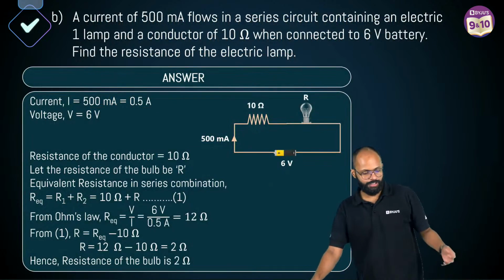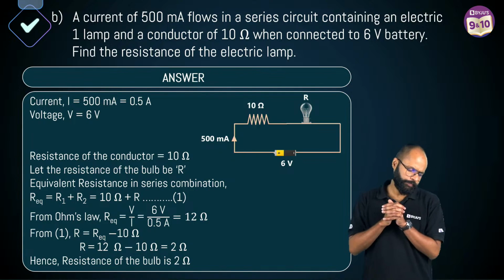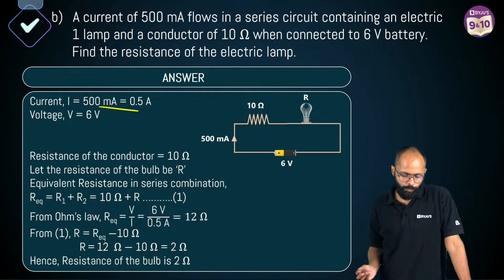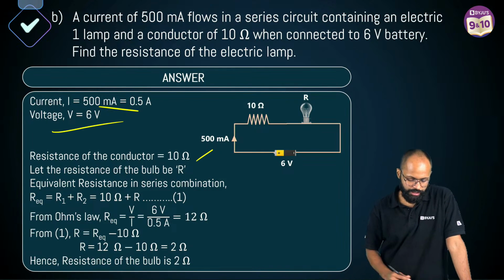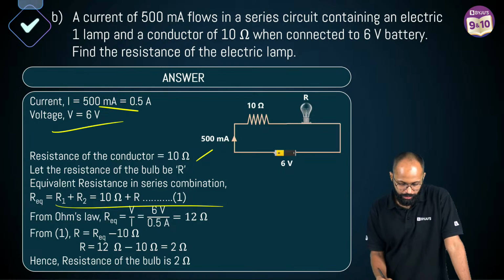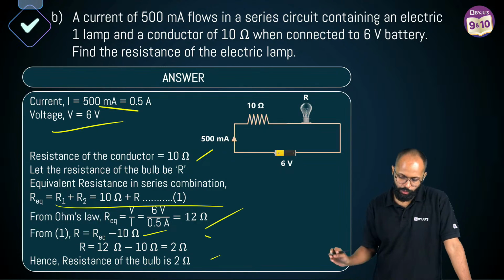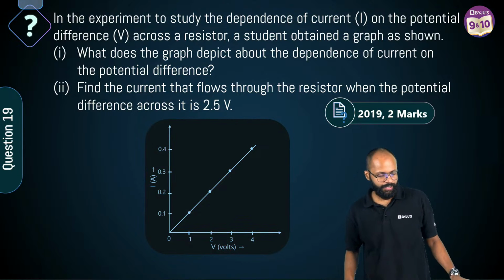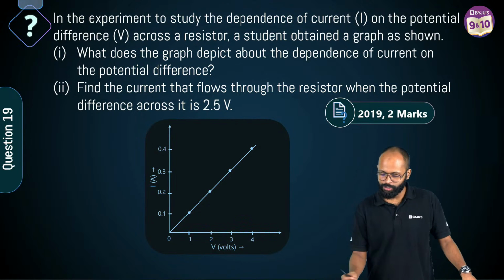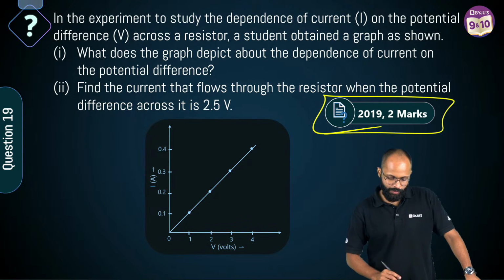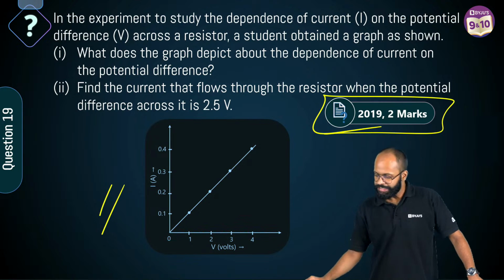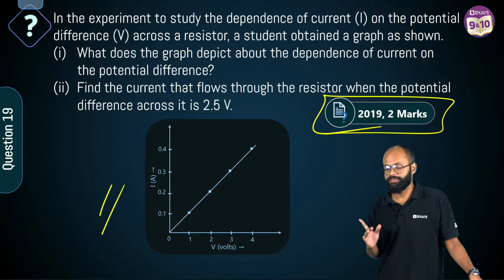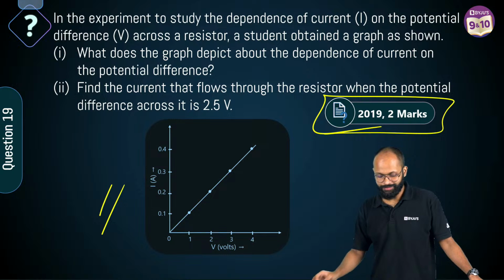Correct. Which question? Rajiv, this is question number 19th, if I'm not wrong. I is equal to 0.5. Voltage is given to you. Resistance of the conductor is given to you. Write the total resistance. Solve it, you get 2 ohms. Easy question, right? Is it right? Yes, Purvi is right. Arey, I know yaar. Question 19. Arey wow, famous question. This is a famous question because whenever I teach electricity, Ohm's law, I mention this question every time. It has been coming since 2019.